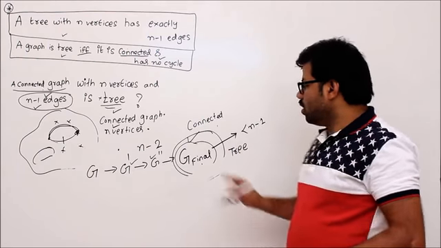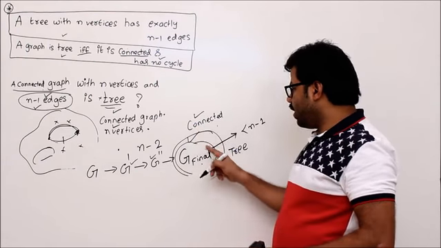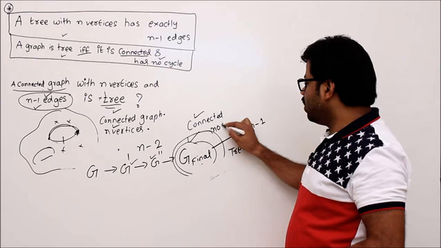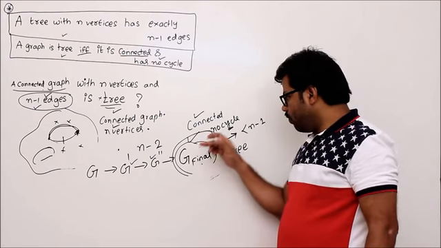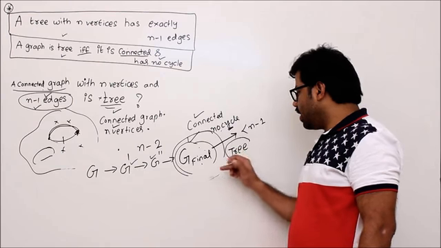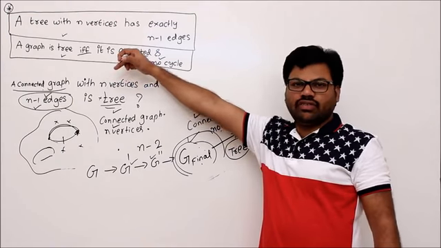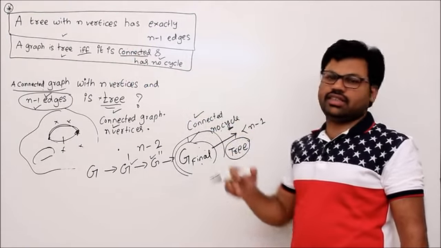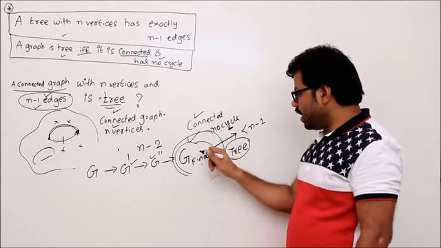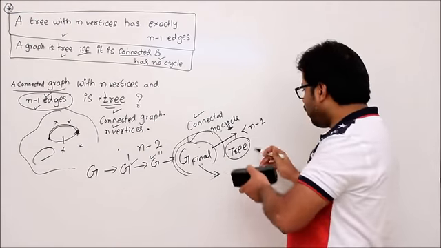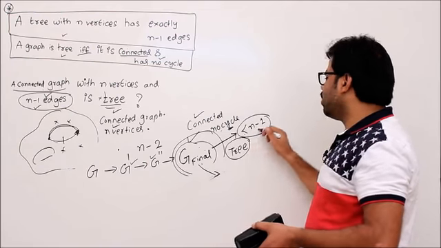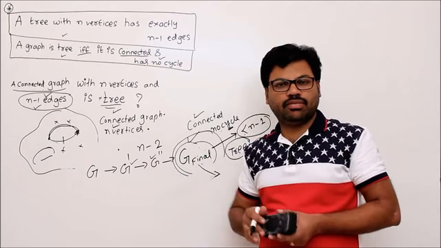Why? This is a connected graph and I removed all the cycles, then this graph doesn't have any cycles. Any connected graph without cycles is supposed to be a tree. That is the definition of tree. A graph is a tree if and only if it is connected and has no cycles. So I am using that result and I am saying that G final should be a tree. But the number of edges in this graph is now less than n minus 1 because you removed some of them.